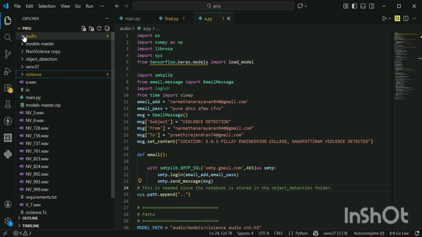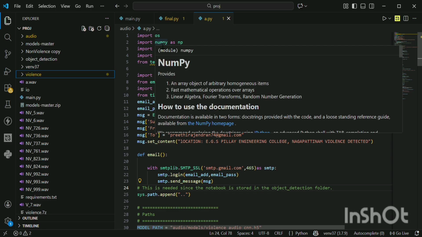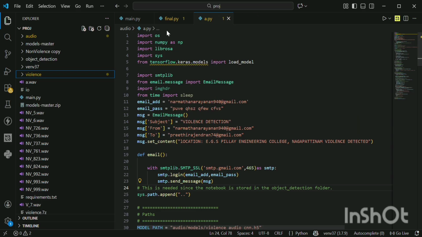This file is used to detect whether the audio is violence or not violence. First the code includes import os. This works with files and folders, like checking whether your file exists with your OS path or not. Next, import numpy as np, used for handling arrays and matrices. Import librosa, the main library for audio processing.